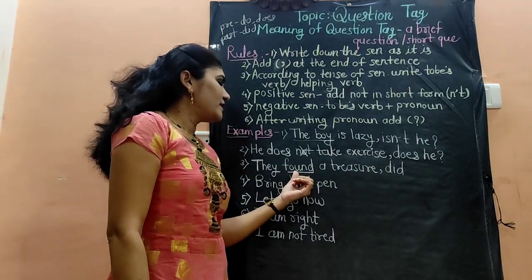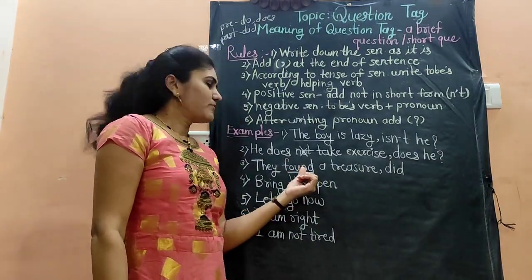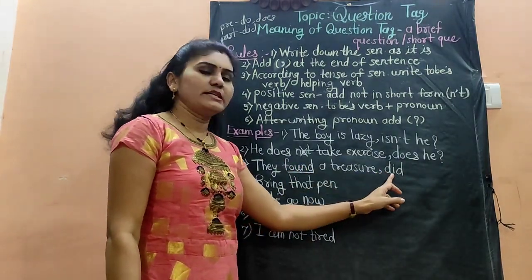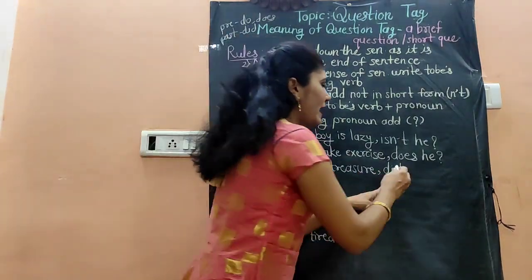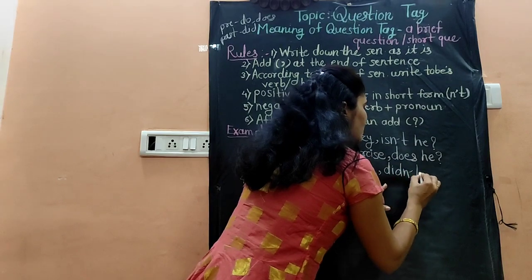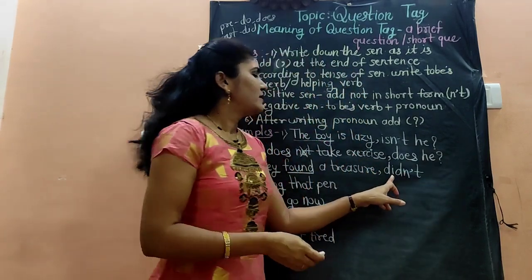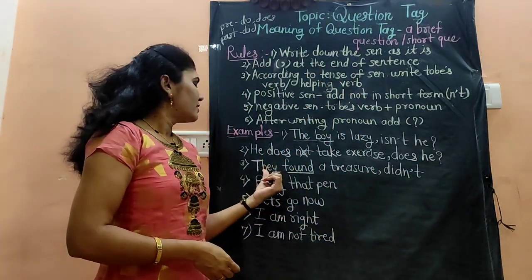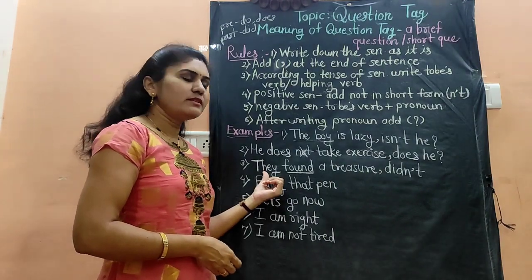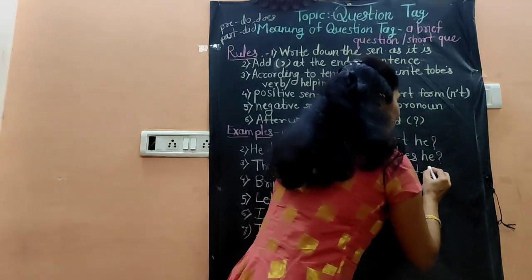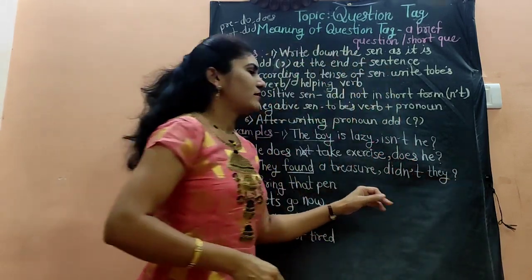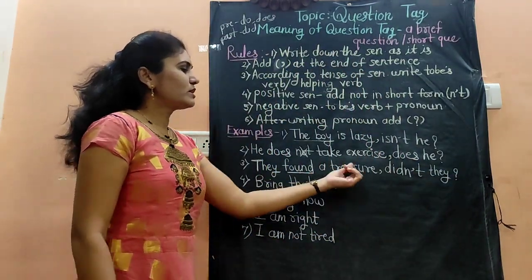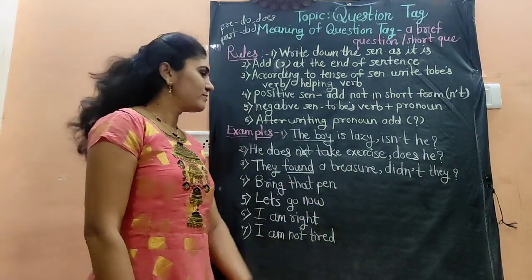So the sentence is about the past tense, so we have written here did. Then the sentence is positive, that's why we have to add here not, that is didn't. Here the pronoun they is given, we will write the same pronoun here and we will write the question mark. They found a treasure, didn't they?